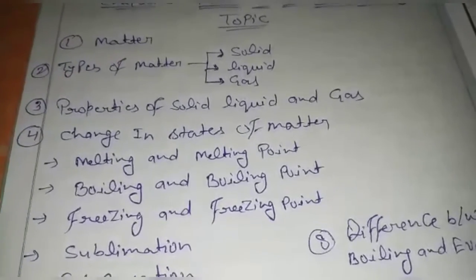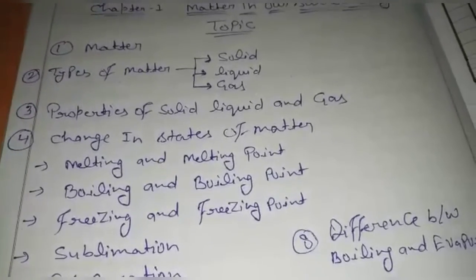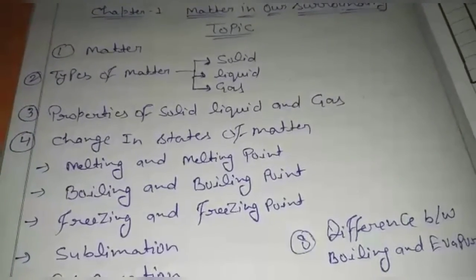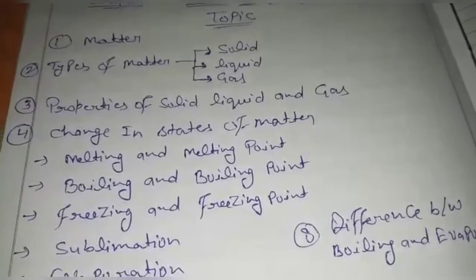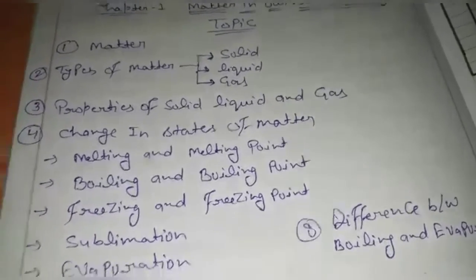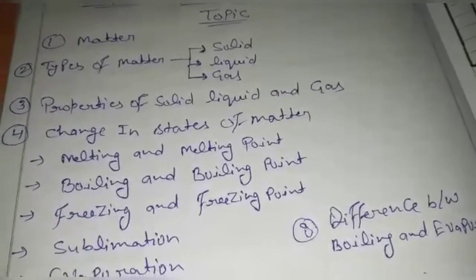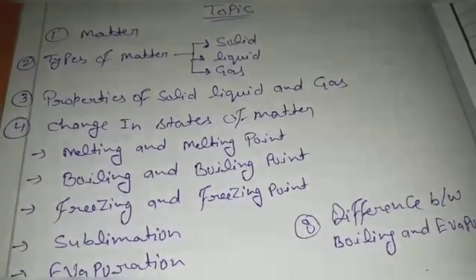Second is types of matter. Types of matter are solid, liquid and gas, and their examples. Third is properties of solid, liquid and gas. You have to learn the properties of solid, liquid, gas.